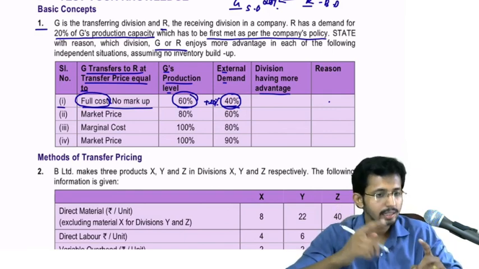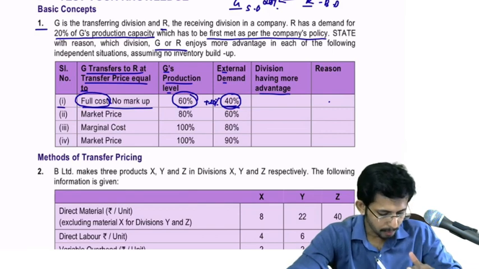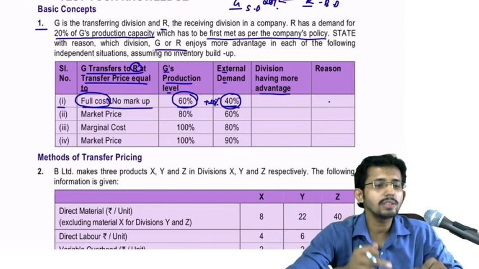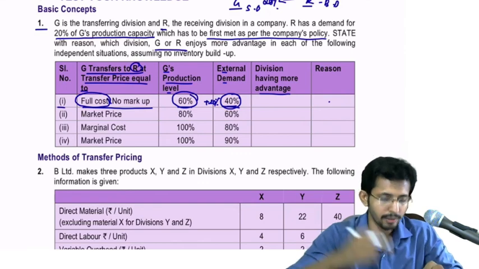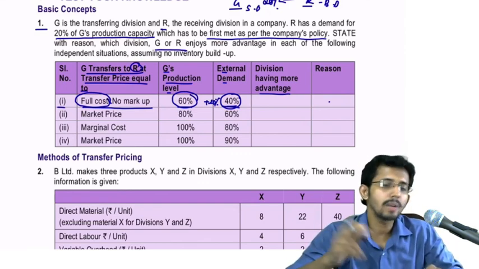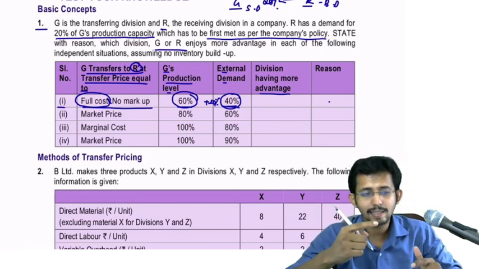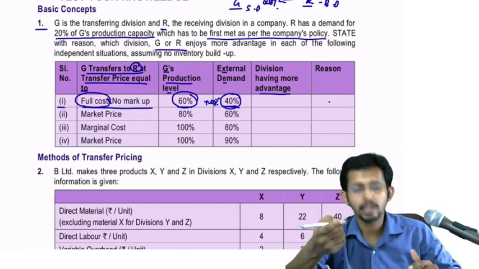Is it clear? Now, when we evaluate from the perspective of R, what about R? Generally, if R is going to purchase this particular product from the external market, R will have to pay a price equivalent to the total cost plus markup.